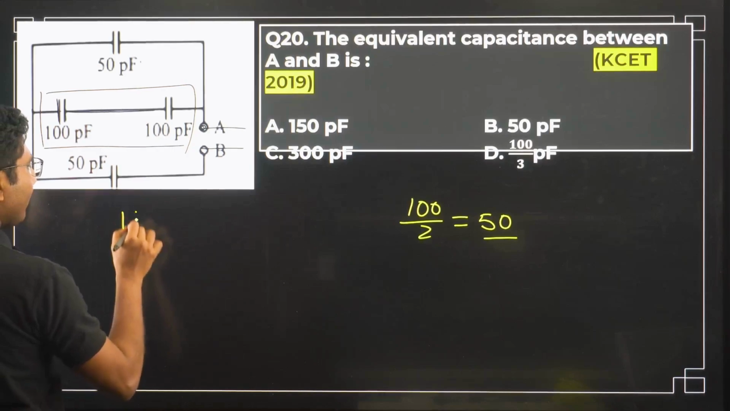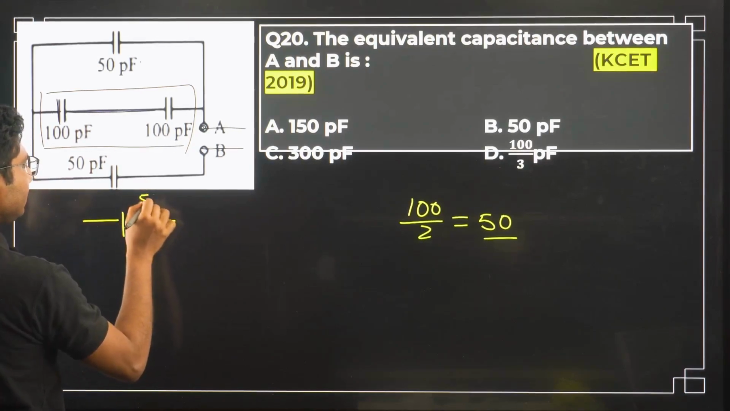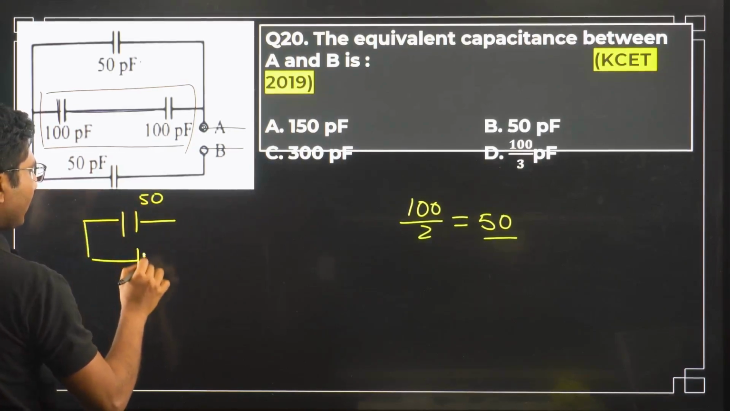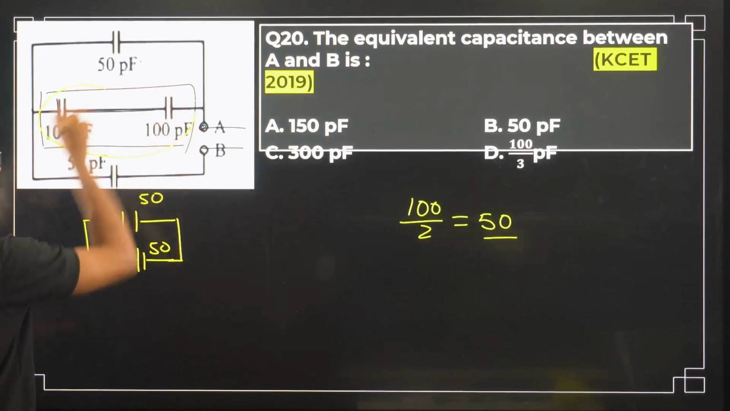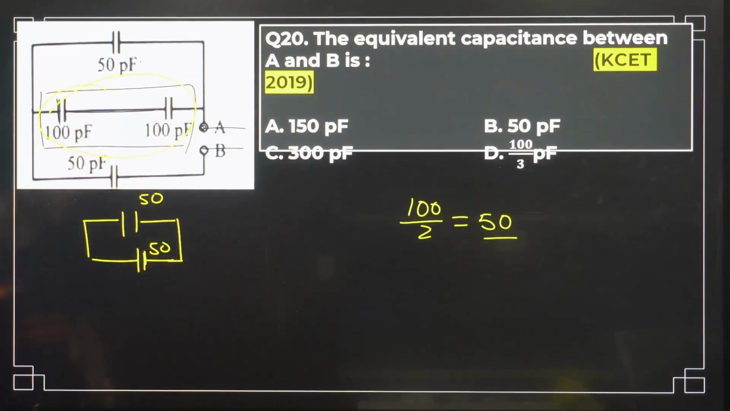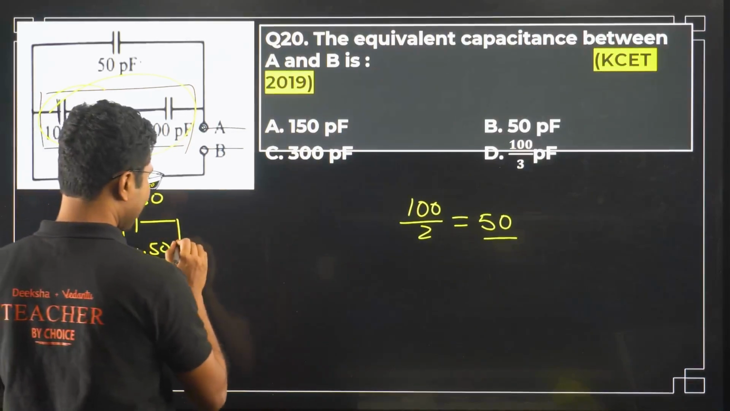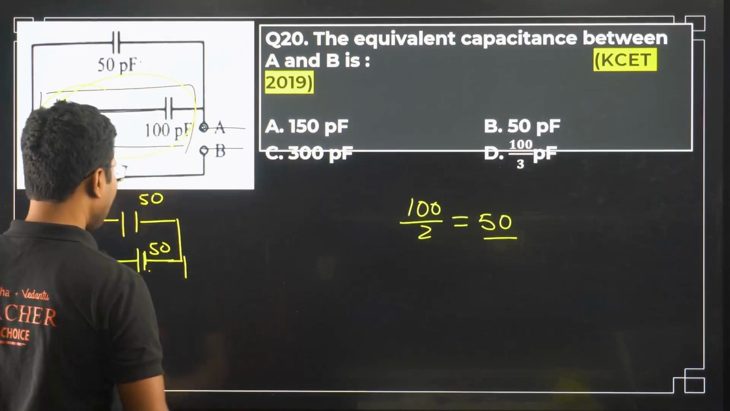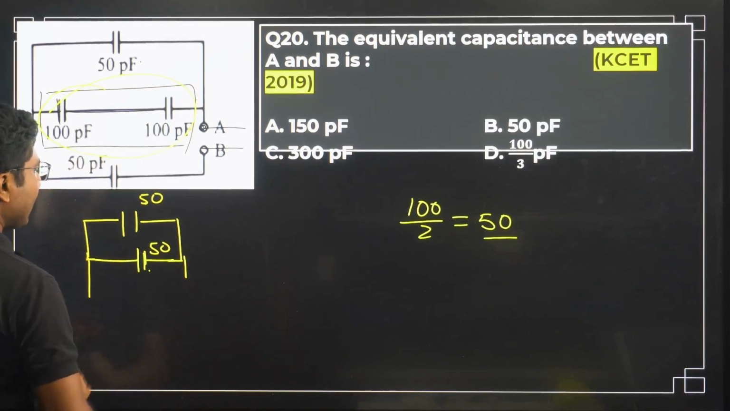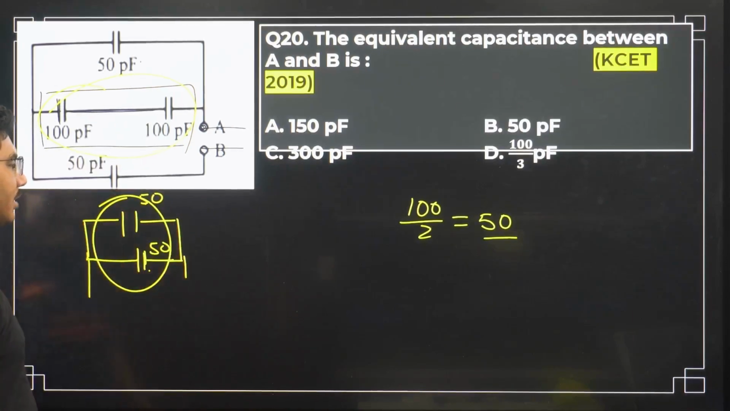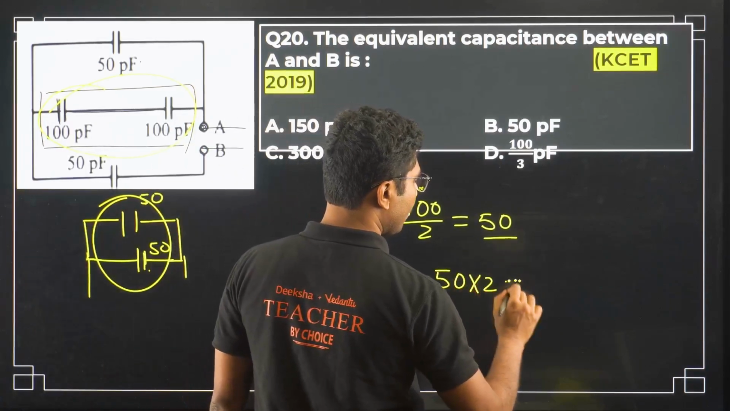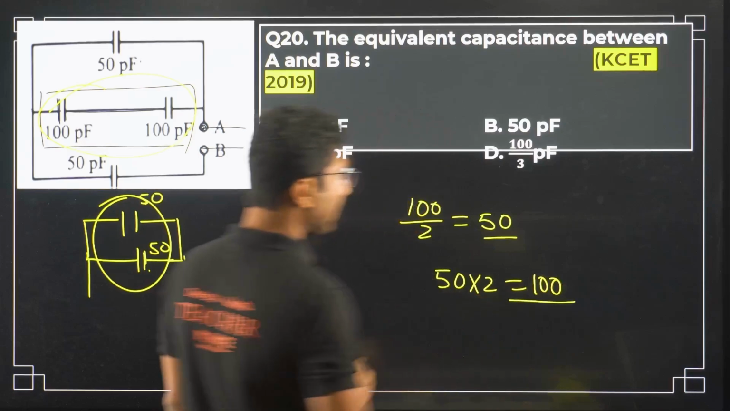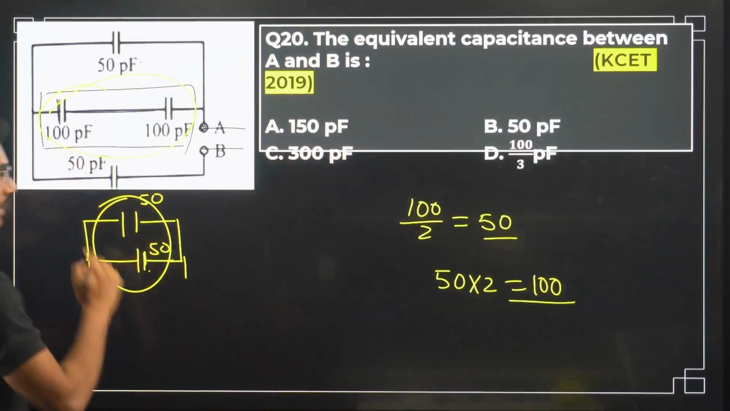So now we have 50 over here, we have another 50 over here. This entire thing is represented here, right? So 50 and 50, not in series, sorry, again they are in parallel now. So parallel means what is the equivalent capacitance of this combination? 50 and 50, both are 50, so 50 into 2, that is 100. So this is the equivalent capacitance of this combination.